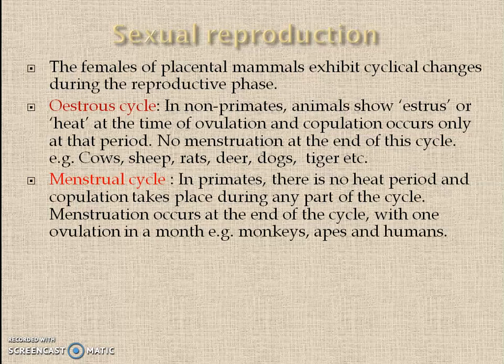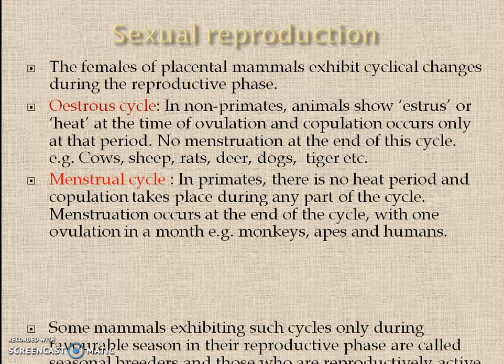There is no menstruation at the end of this cycle. The menstrual cycle occurs in primates. There is no heat period and copulation can occur during any part of the cycle, and at the end of the menstrual cycle, there is menstruation.